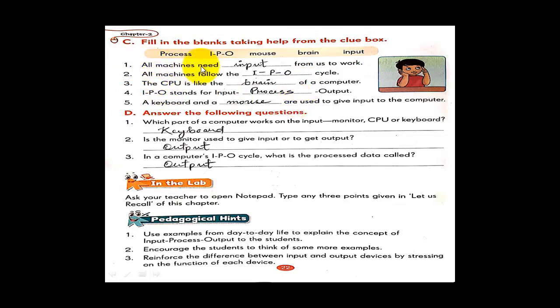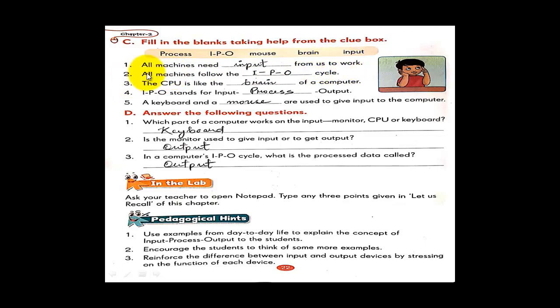Okay. Now all machines need dash from us to work. Machines need input from us to work. So all machines need input from us to work.